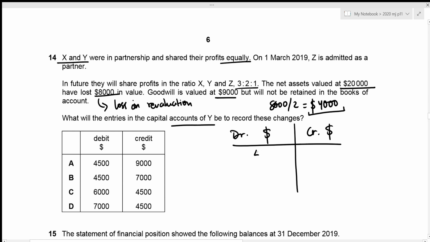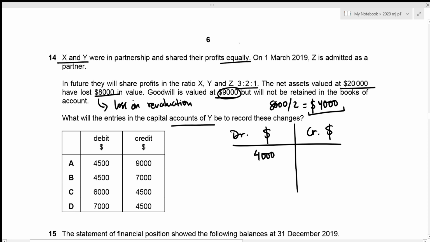So that's 4,000. Then we have our goodwill valued at 9,000. And remember that whenever there is a change in profit sharing ratio or an admission of new partner, the goodwill at the old ratio is to be recorded on the credit side, and the goodwill at the new ratio is to be recorded on the debit side. So let's figure out the goodwill according to the old ratio.